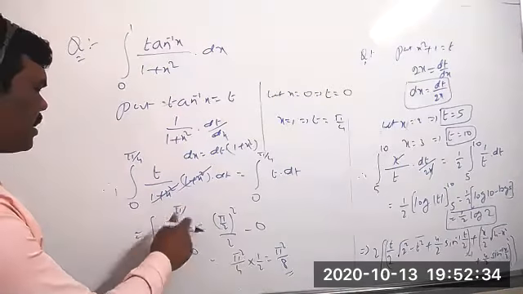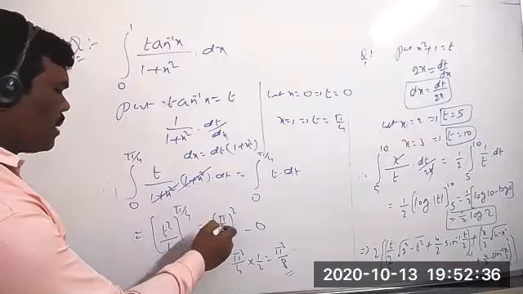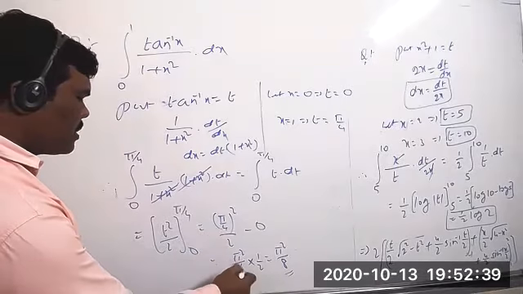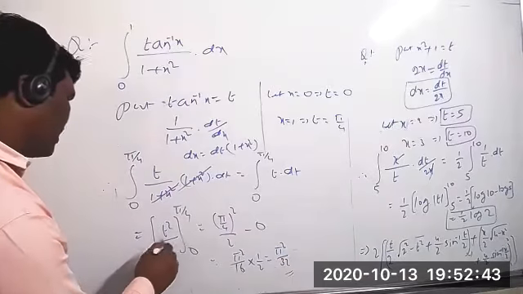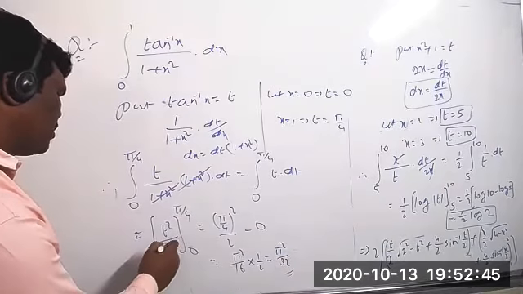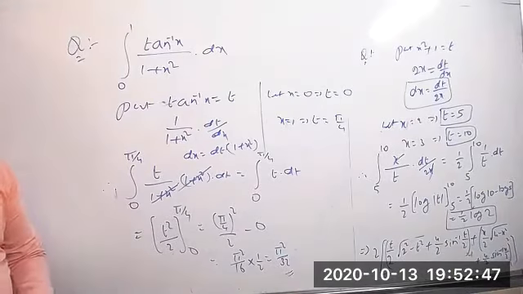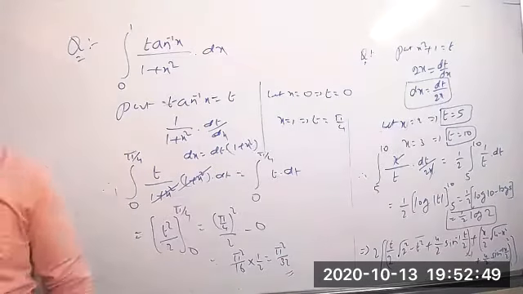Oh, sorry, this is pi by 4. So pi square by 16, then by 2, pi square by 32. Here also pi by 4 it is. Sorry, this is the 2 only. Pi square by 32. Next.